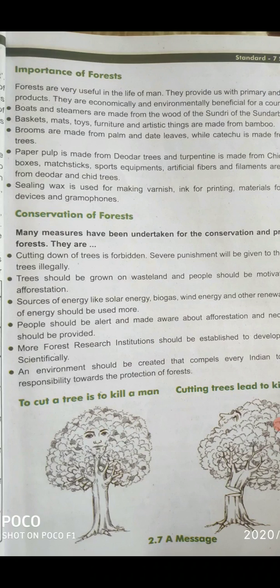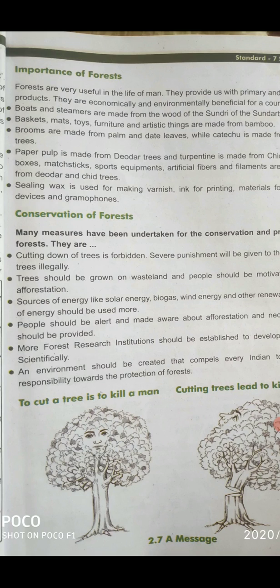Tea boxes, matchsticks, sports equipment, artificial fibers and vitamins are also made from deodar and chir trees. Sealing wax is used for making varnish, ink for printing, materials for electronic devices and gramophones. So all these are importance of forest. These trees are very important because many different products are made from the trees.